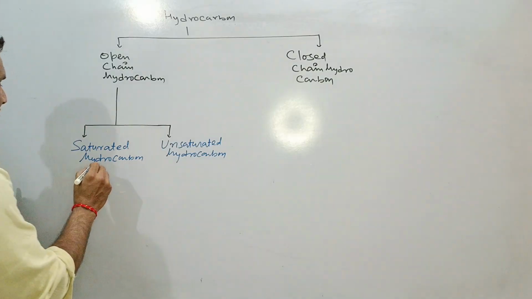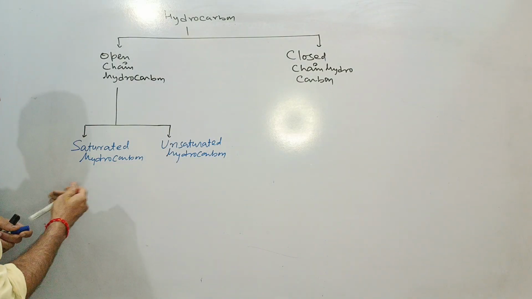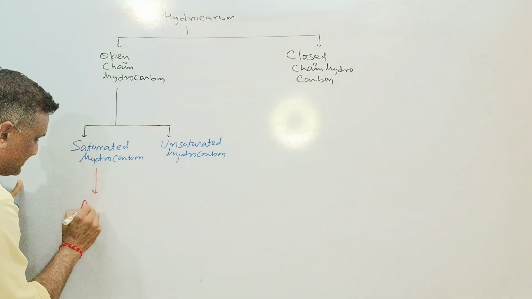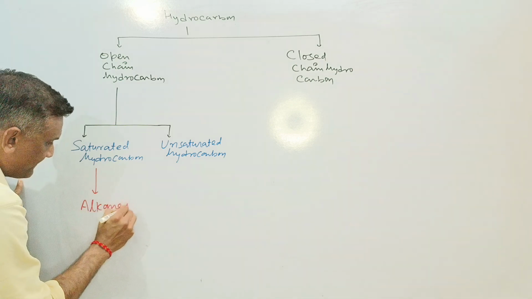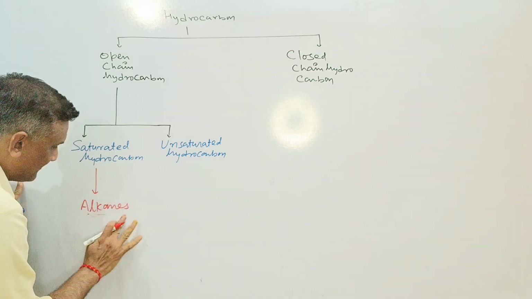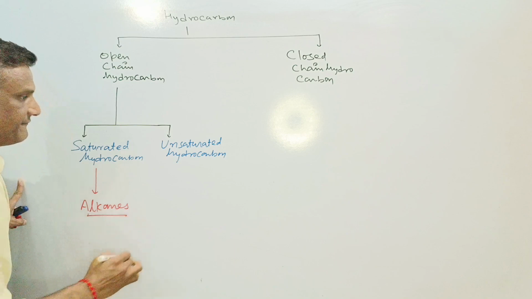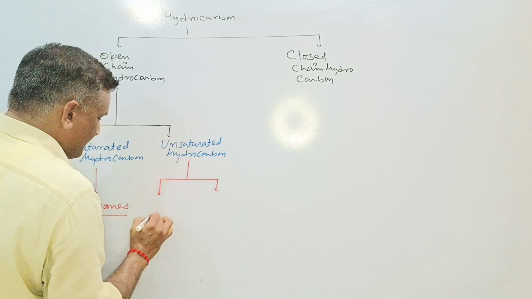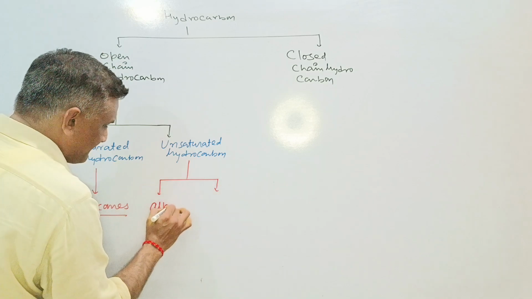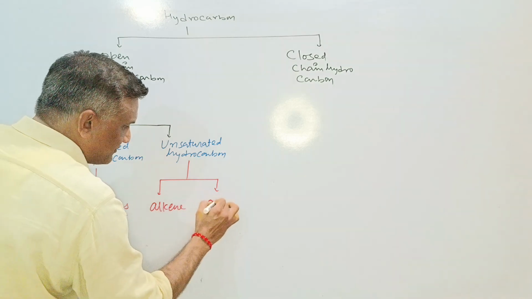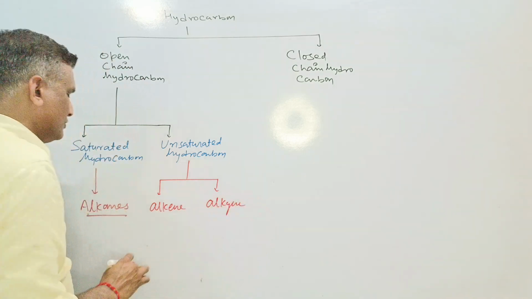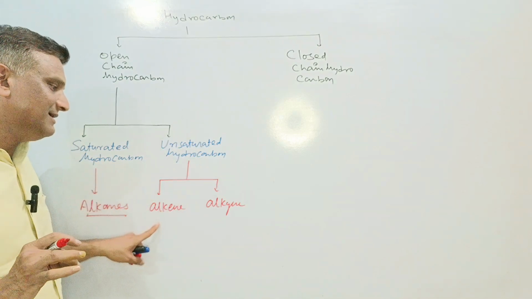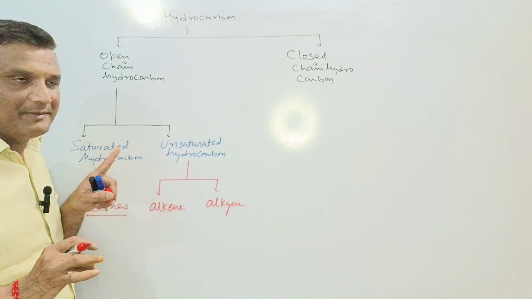Saturated hydrocarbons are also known as alkanes. If we go with the unsaturated hydrocarbons, then there exist two types. One of these is alkene and another is alkyne. So, what you have discussed in 10th class: alkanes are saturated hydrocarbons, alkenes and alkynes are unsaturated hydrocarbons.